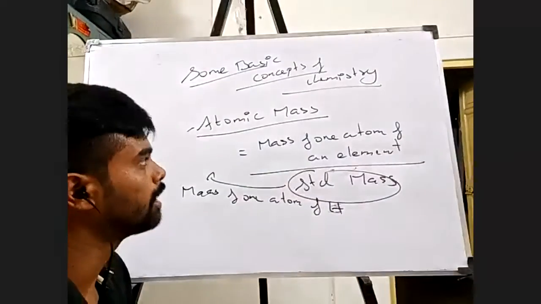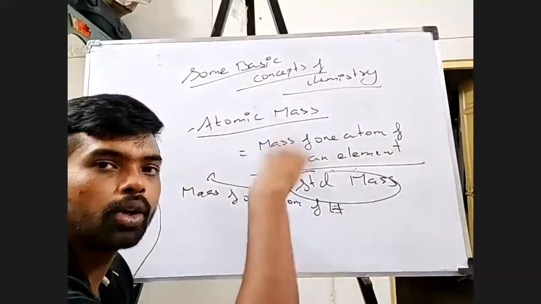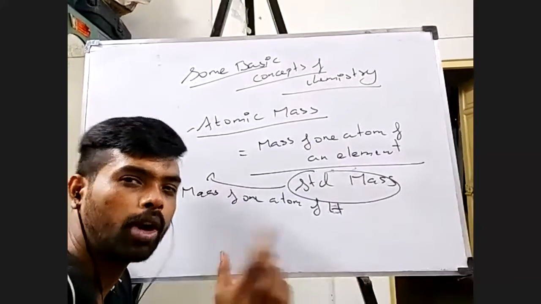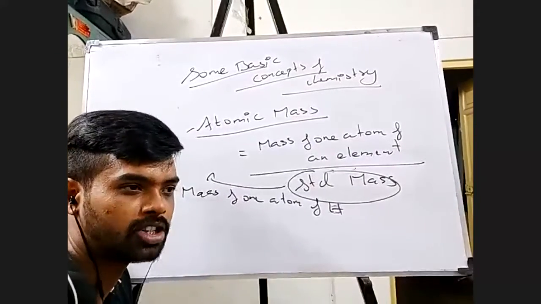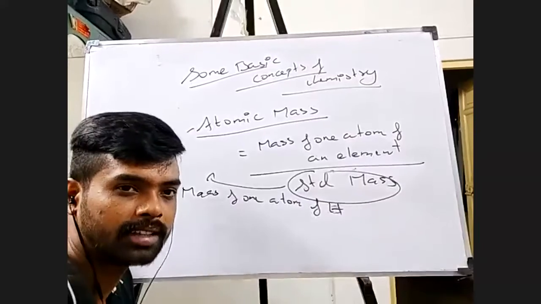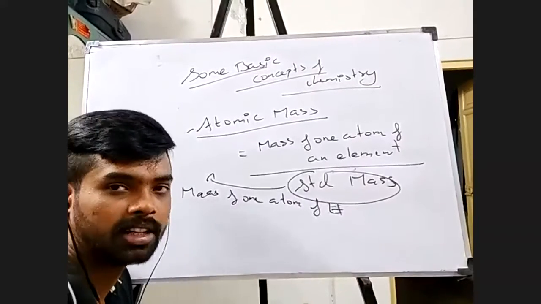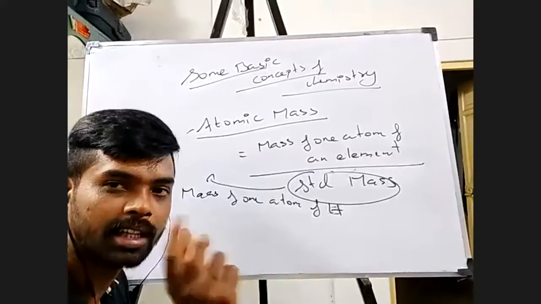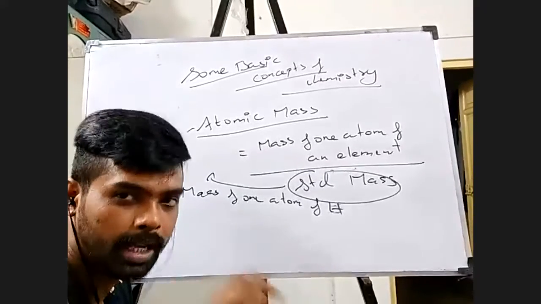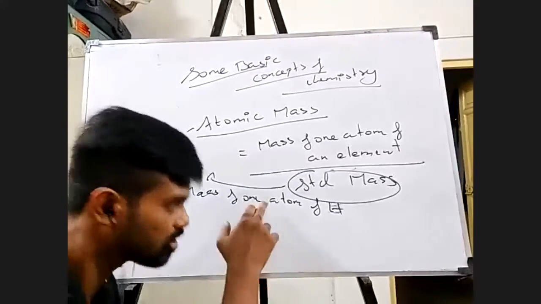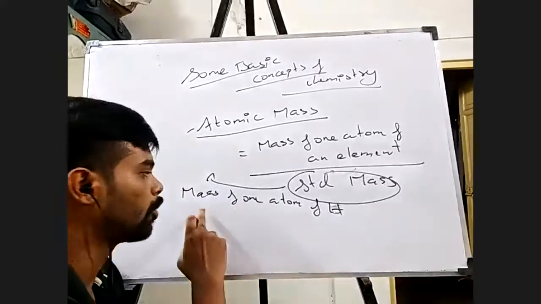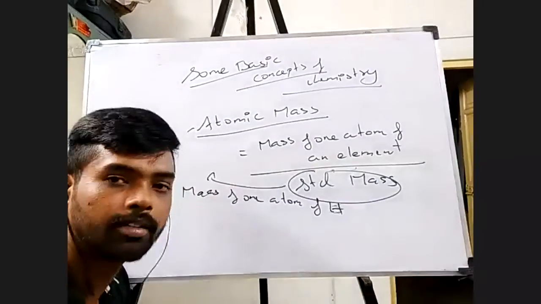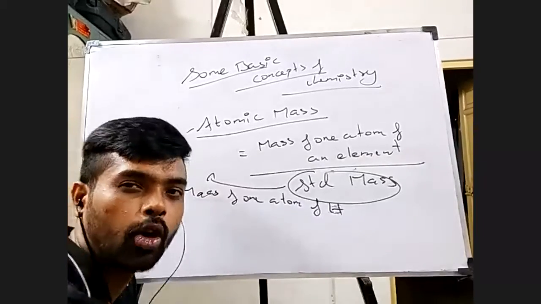Another problem is that you would have seen that most of the atomic mass values for the elements are generally whole numbers. You will see 23 grams for sodium, 2 grams for hydrogen, 16 grams for oxygen, 24 grams for magnesium. All these are whole numbers. But why are they coming as whole numbers? Because this is not the standard weight. When I used the mass of one atom of hydrogen as the standard weight, the numbers I got were not whole numbers.